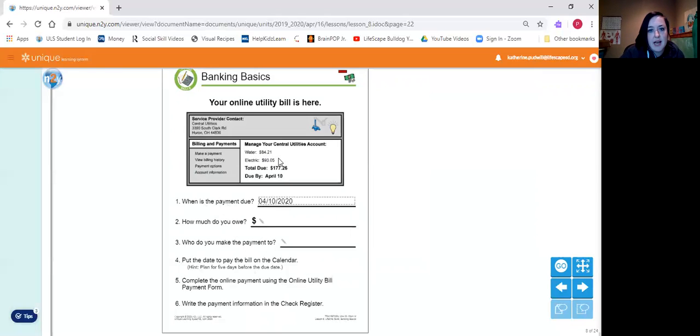How much do we owe? Now we know we're looking for a dollar amount. How much? And we have our dollar sign here. There are three amounts up here. Which one is the correct amount? The total. The total is our keyword here. Total is the water bill plus the electric bill equals the total. So we owe $177.26.